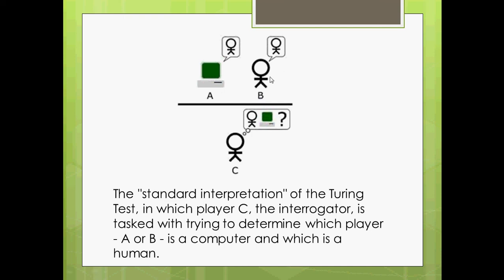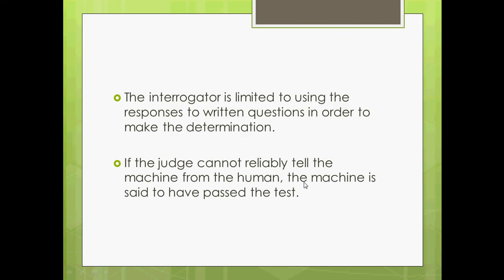And if he is unsuccessful in differentiating between the two with a good reason, then the machine is said to have passed the Turing test. The Turing test is used to determine how intelligent the machine is. And of course, the interrogator is limited to using the responses to written questions in order to make the determination.